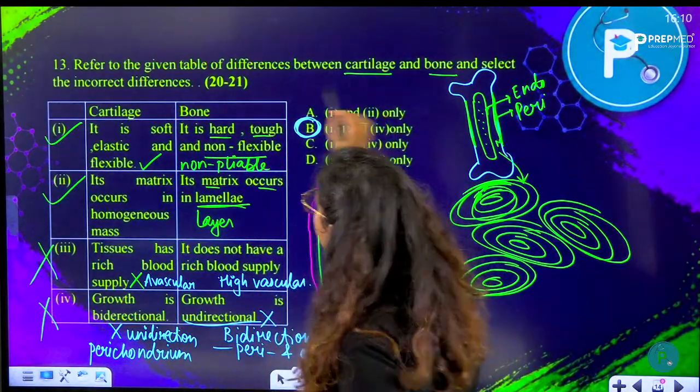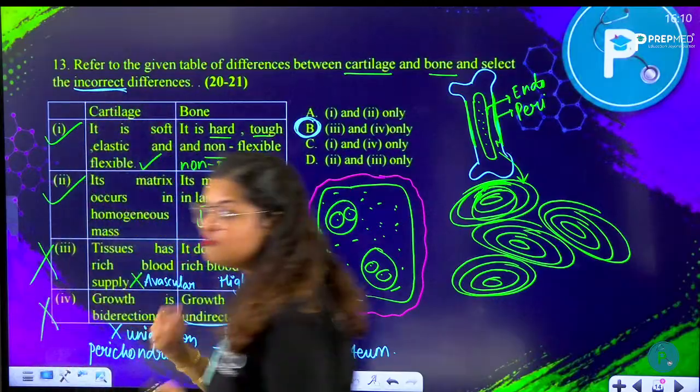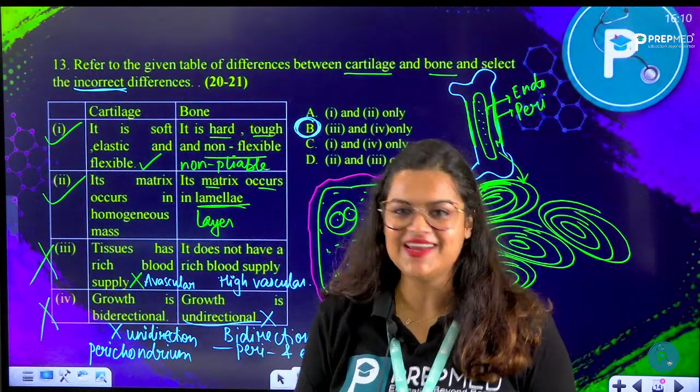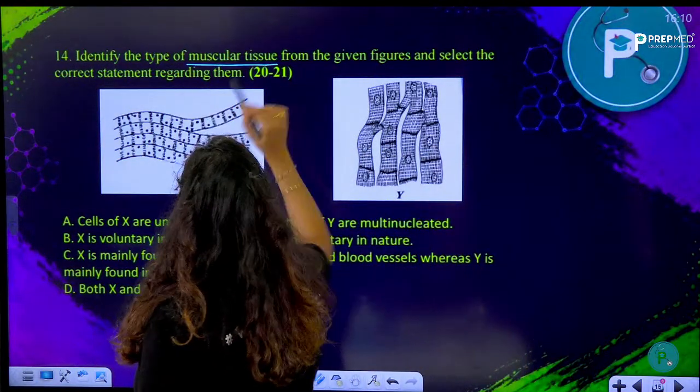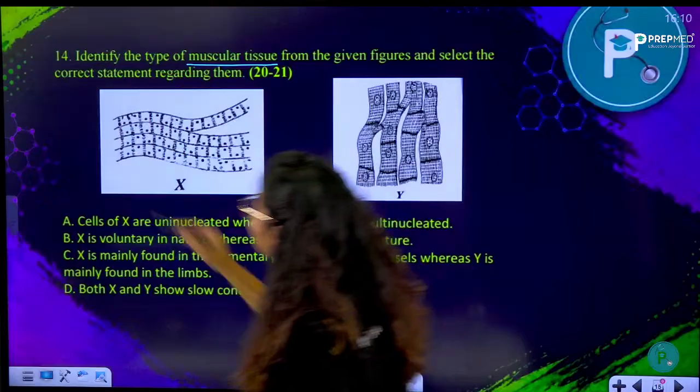They are asking us to find the incorrect difference. You might have misread and answered the correct ones, right? Okay, chalo. Moving on to the next question. Identify the type of muscular tissue from the given figure and select the correct statement.